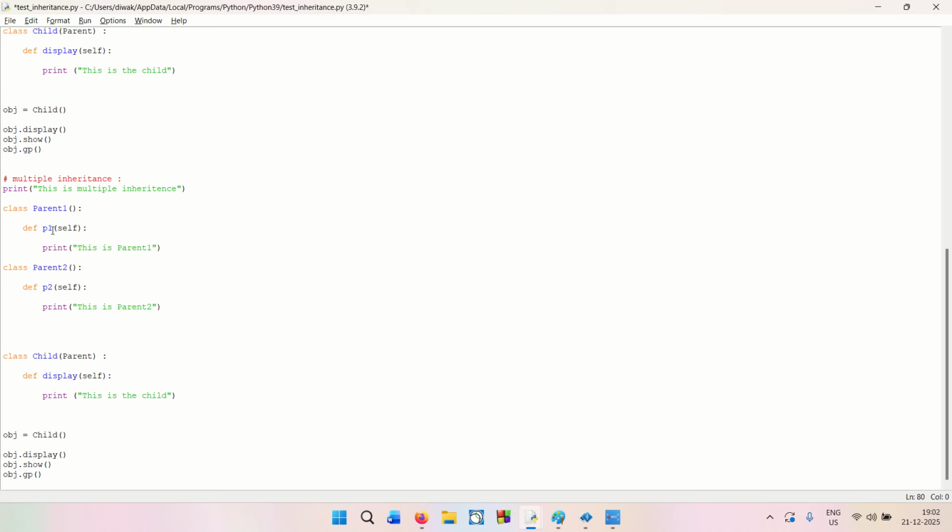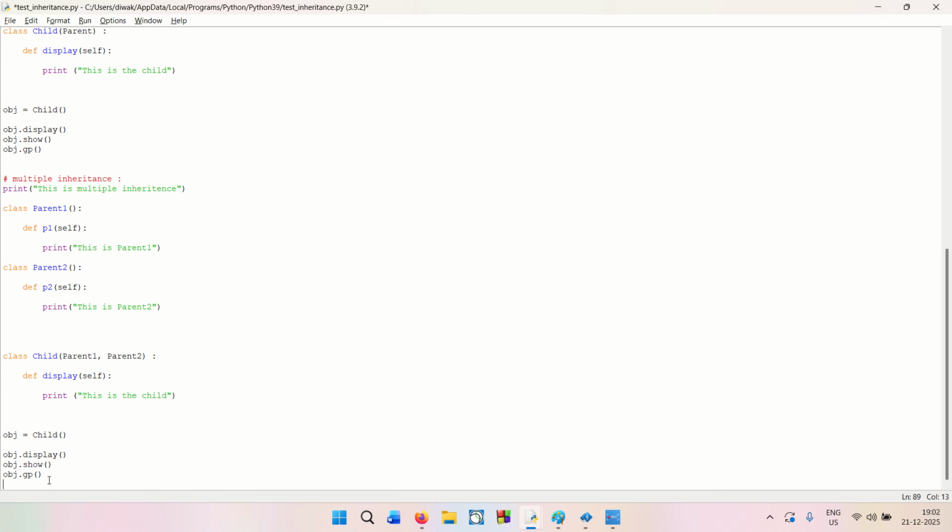And then in the child I'm going to write this is the child. Now for the child to inherit parent 1 and parent 2 at the same time is something that is called multiple inheritance. So I will do that, parent 1 comma parent 2, right? So now the child is inheriting the properties of parent 1 and parent 2 both at the same time, right?